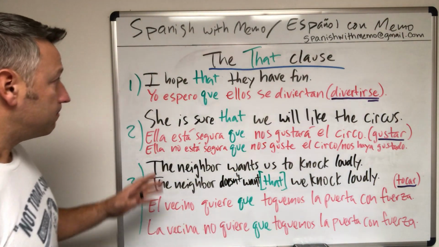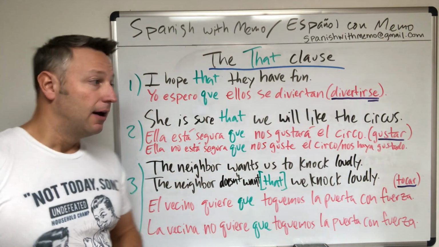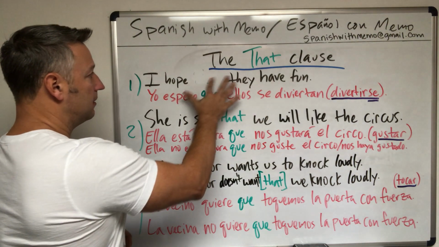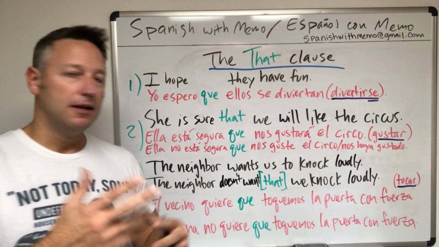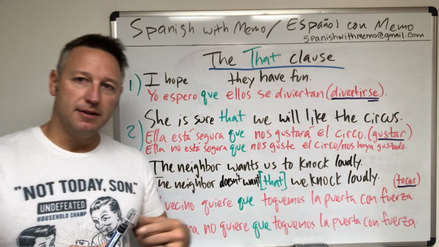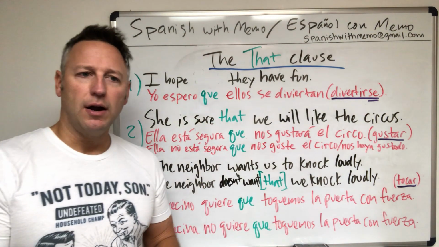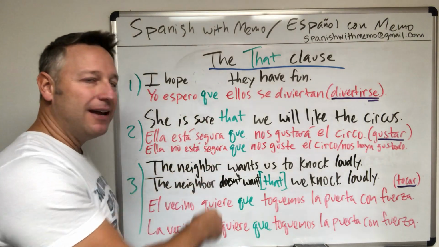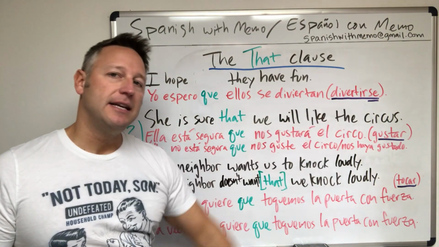Anyway, so I hope that they have fun, all right? I could take out that, right? And I could say, I hope they have fun. I can casually put in that for the that clause. I hope that they have fun, or I hope they have fun. However, in Spanish, yo espero que ellos se divierten, from the verb divertirse, right?